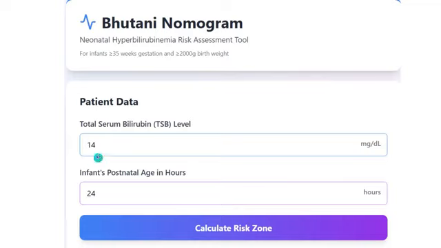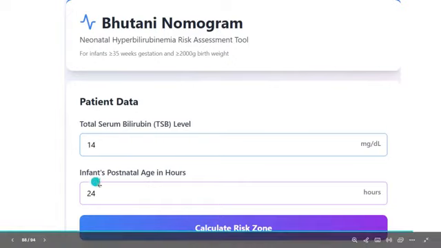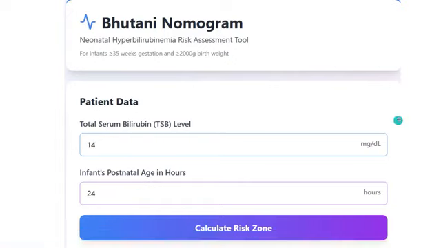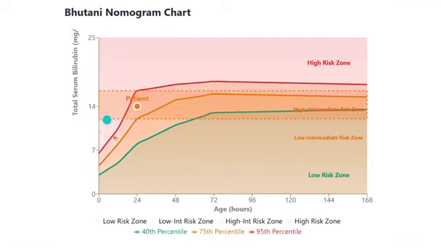Okay, so in that we simply need to enter the total bilirubin level and the infant's postnatal age in hours. So I want to create such a calculator, and as output, I want it in a visual way. So this is the output I am looking for. Just like a growth chart, it should create a beautiful visualization like this.